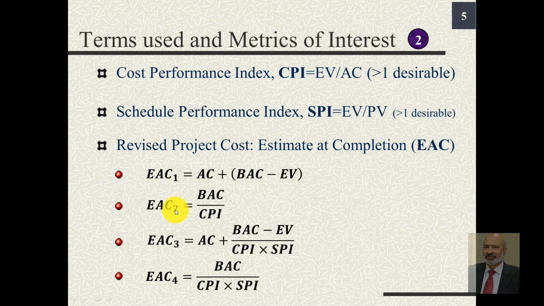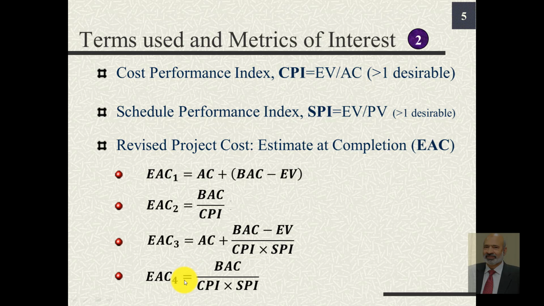The second relationship that can be used to compute EAC is budget at completion divided by CPI, or cost performance index. The third relationship is EAC is equal to AC, which is the actual cost, plus the ratio of BAC minus EV over CPI multiplied with SPI in the denominator.